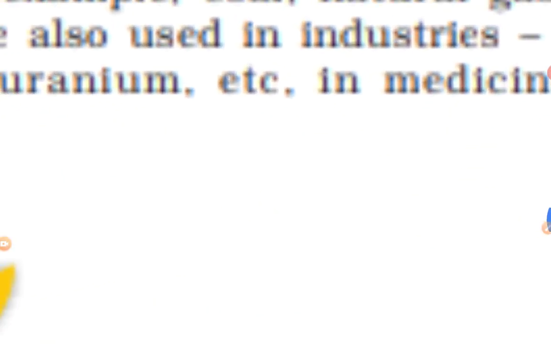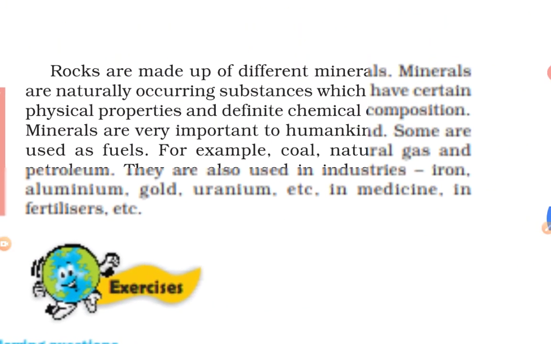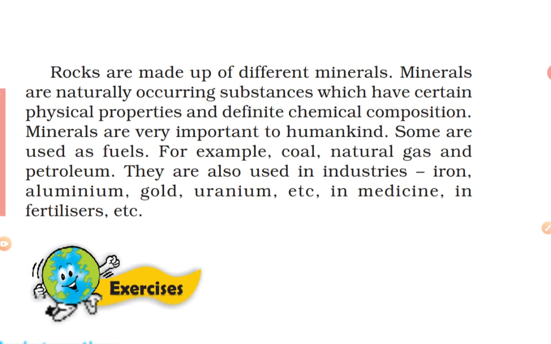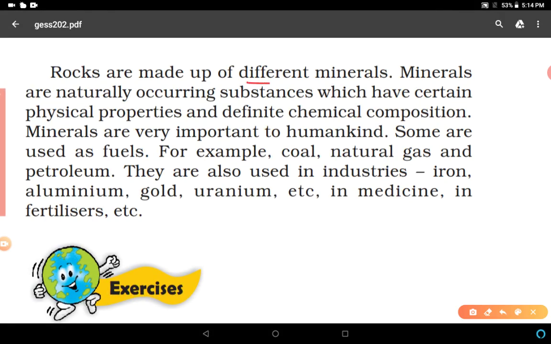Last and final topic. Rocks are made up of different minerals. Minerals are naturally occurring substances which have certain physical properties and definite chemical composition. Minerals are extracted from the earth and found under the earth. Minerals are very important to humankind.